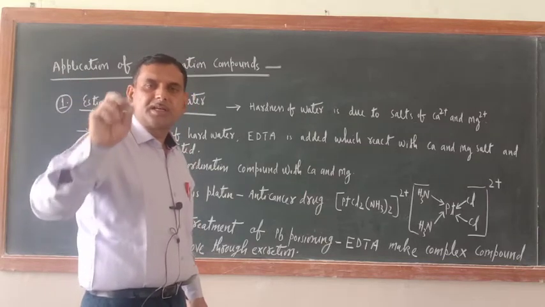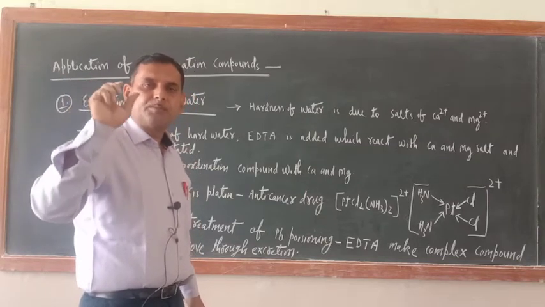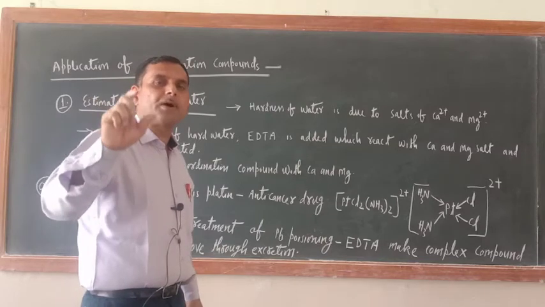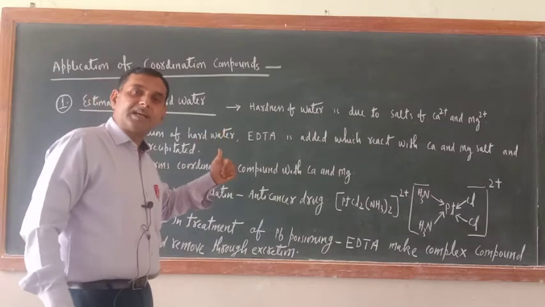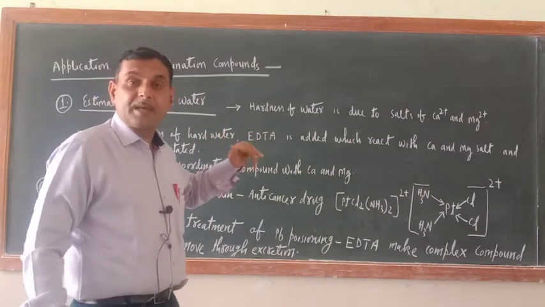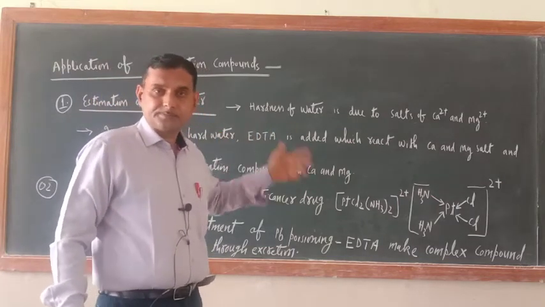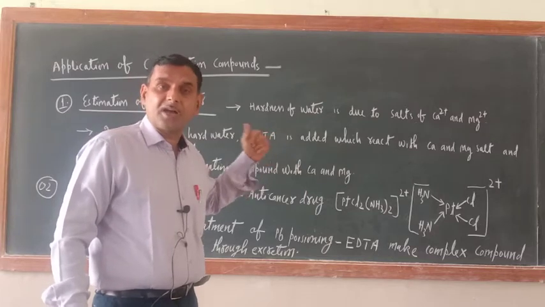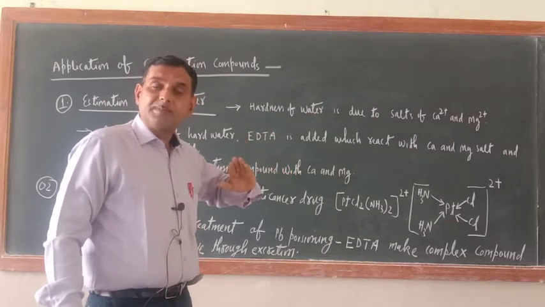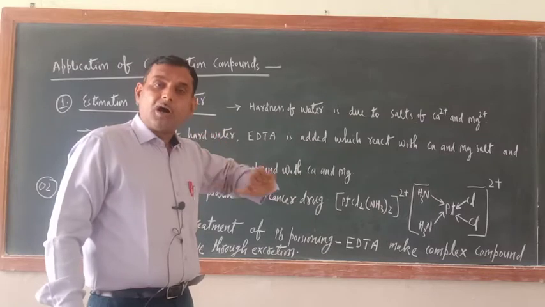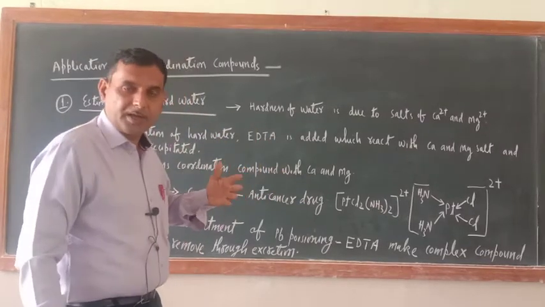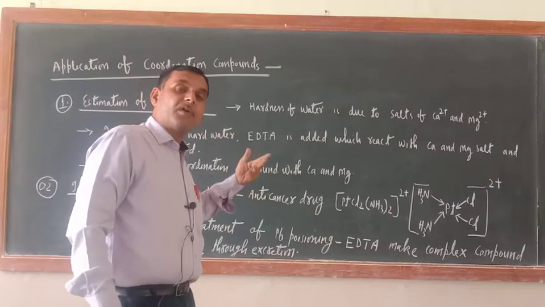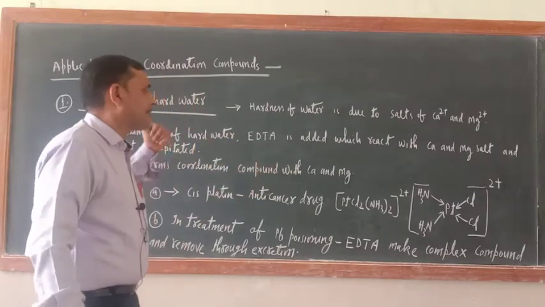Then what would happen? This EDTA will make a coordination compound with the calcium and magnesium. EDTA will act as a ligand, while calcium and magnesium will act as the central metal ion. Now they will be precipitated out, all the calcium and magnesium, when EDTA forms a coordination compound with them.